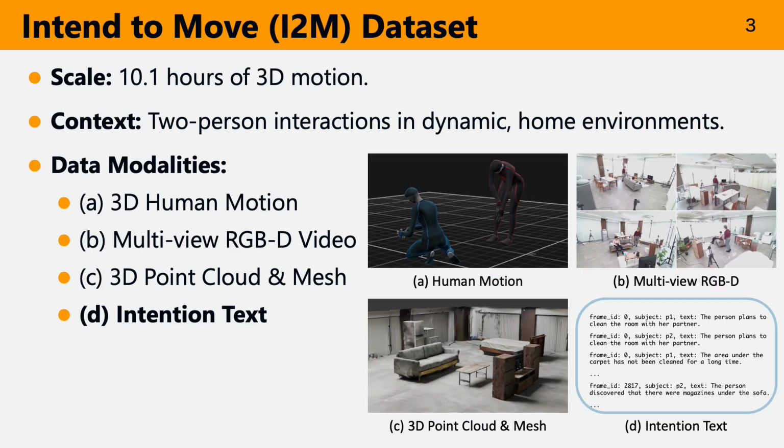To bridge this gap, we introduce Intend to Move, a large-scale 10.1-hour dataset of complex two-person interactions in realistic home environments. We captured multiple modalities: A. 3D human motion, B. Multi-view RGBD video, C. Instance-labeled 3D point clouds and meshes, and most importantly, D. Time-stamped intention annotations.